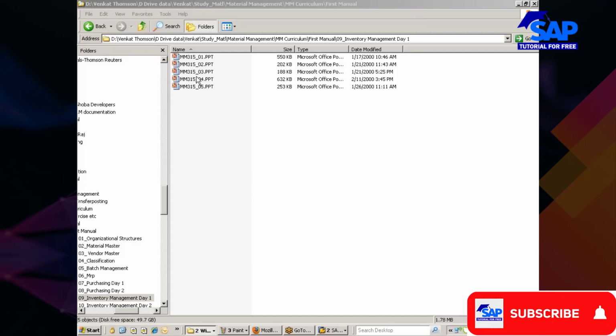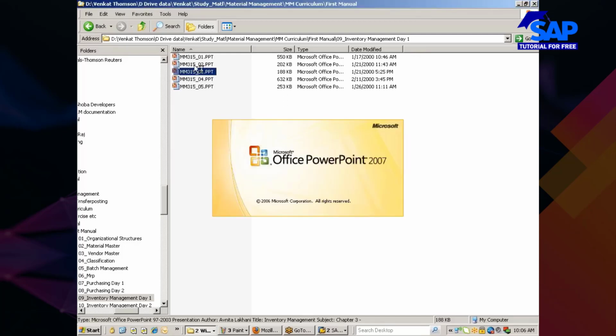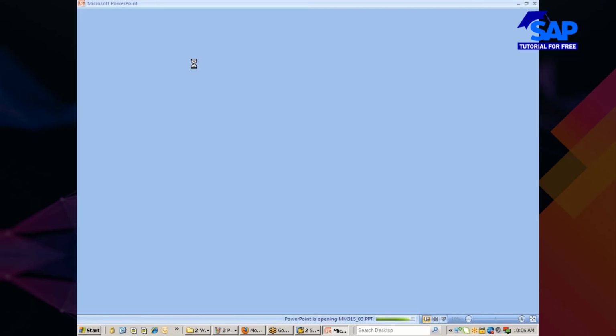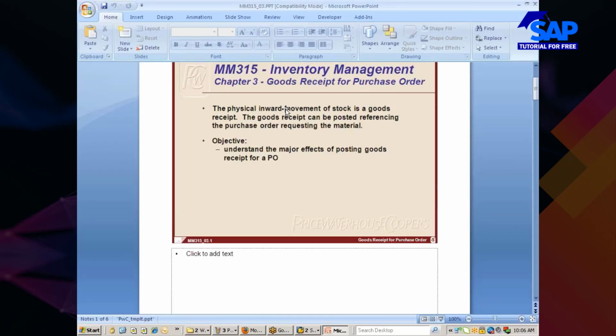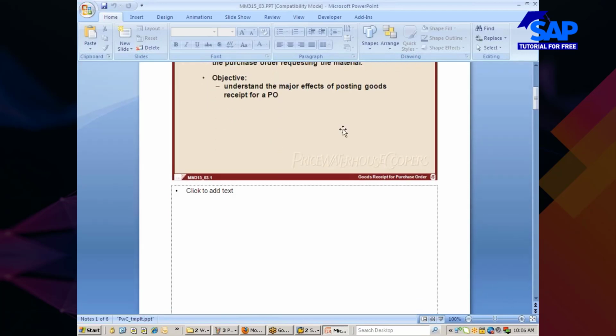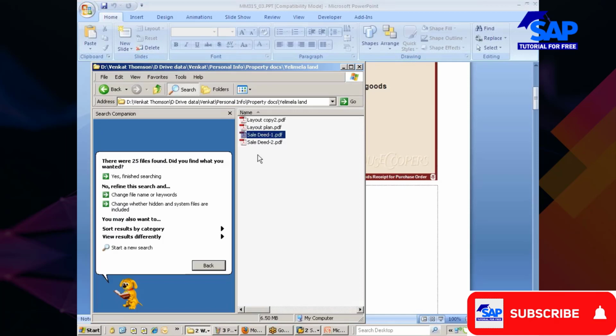Okay, so we are in inventory management. We were discussing the goods receipt yesterday. We have seen the normal goods receipt with reference to purchase order, and we have seen goods receipt special features also.